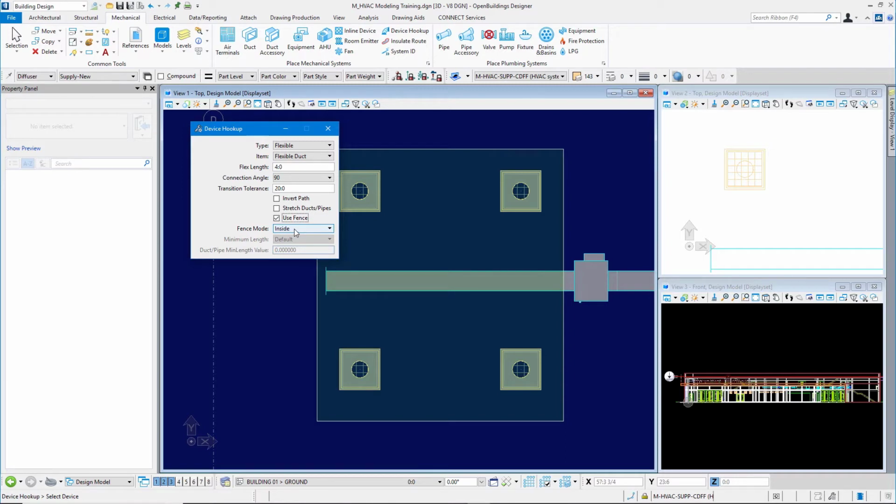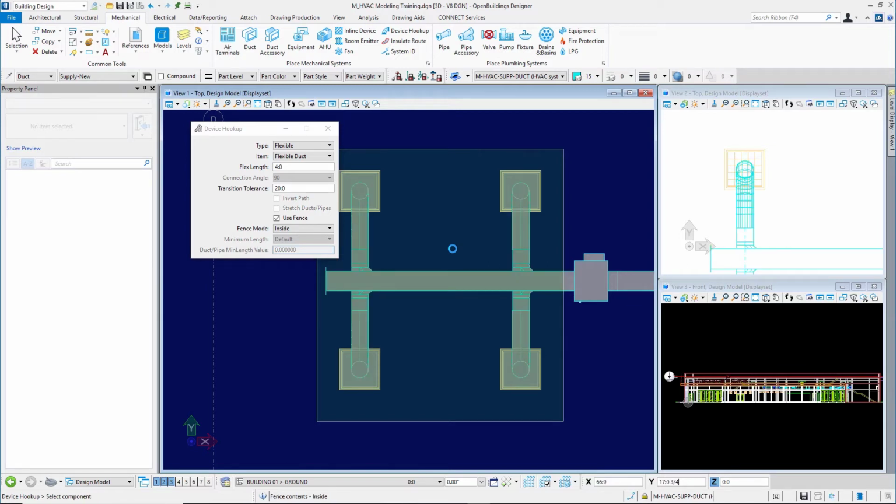And then if I follow the prompt, it says select device. Since I'm using the fence, I'll just pick a point inside that fence. And then it's telling me to select component. I'll select the ductwork. You see it's doing some processing here. It's locating those 4 diffusers.